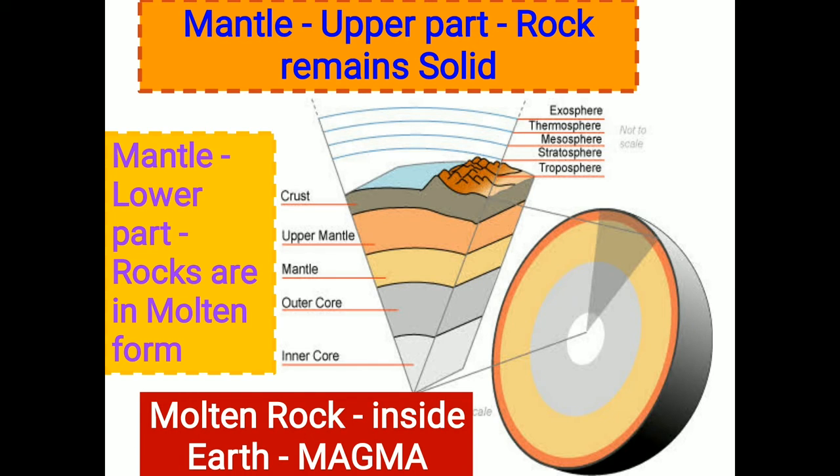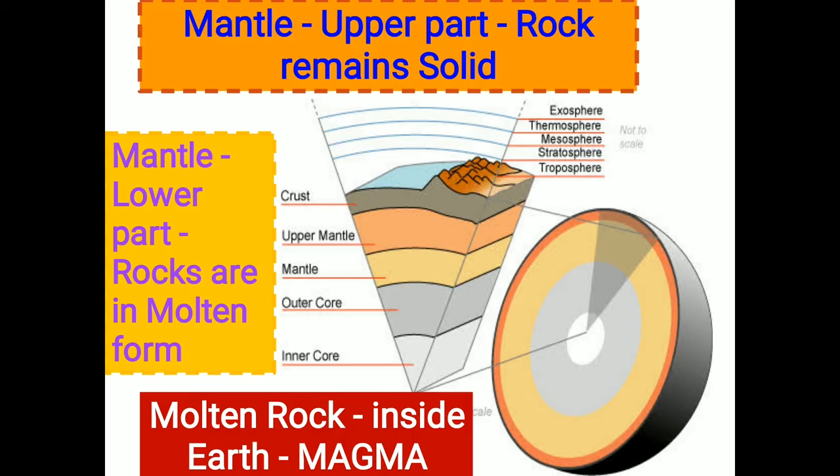The earth is also separated into layers based on physical behavior. The topmost layer of the earth is called the lithosphere. The lithosphere consists of the crust and the outer part of the upper mantle. It is rigid and brittle. The lithosphere floats on top of a semi-liquid layer known as the asthenosphere.